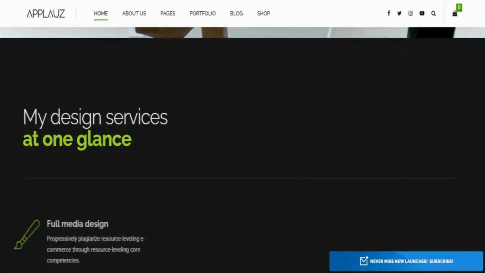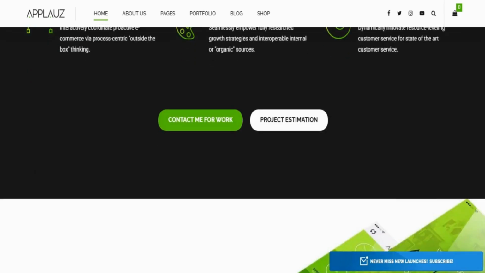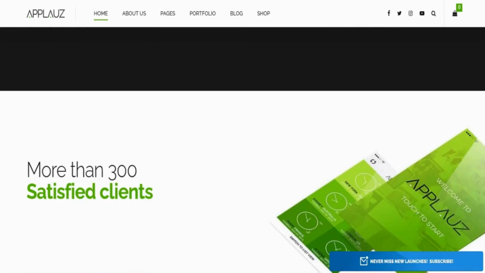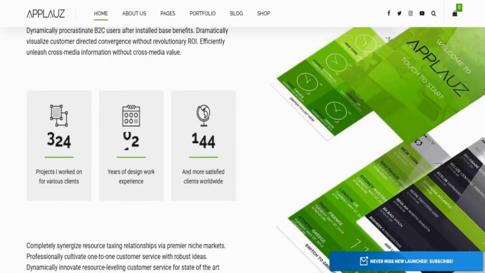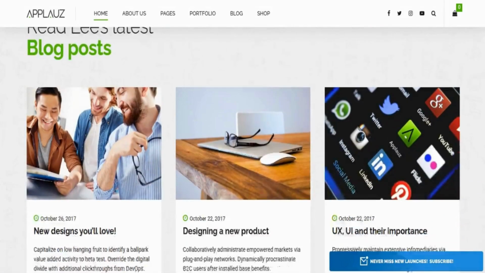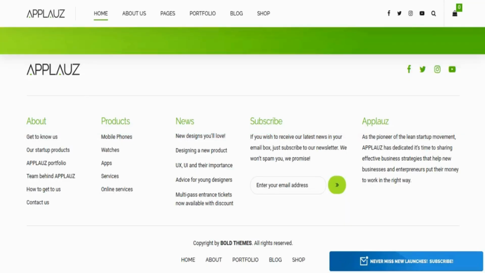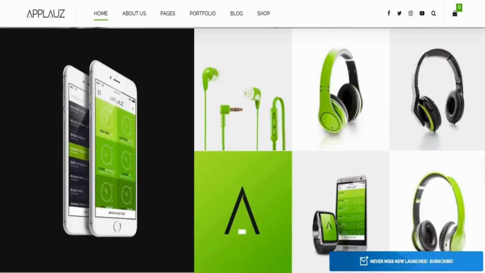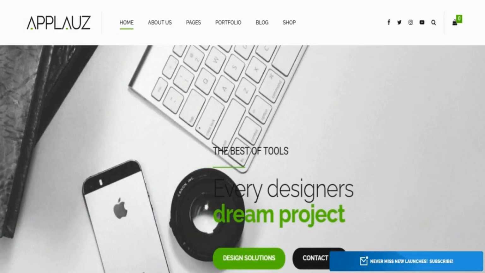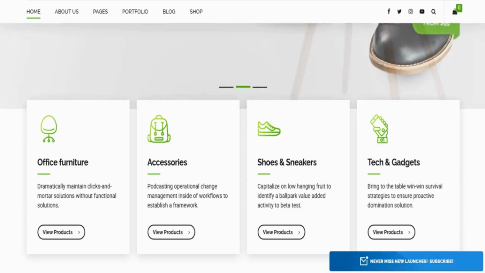Scaling your business through content marketing is also easier with Applauz. The theme supports blog and portfolio pages, which means you can regularly publish thought leadership articles, product updates, and industry insights. High-quality content drives SEO, builds brand authority, and nurtures your visitor base. As you write more, you grow your organic reach, educate your users, and convert them into leads. That content plus marketing engine becomes a core part of your business strategy.